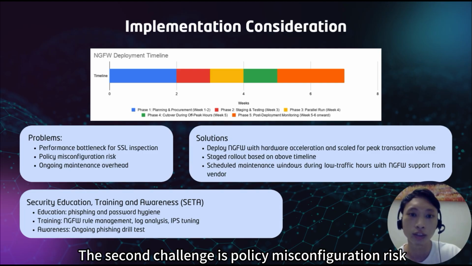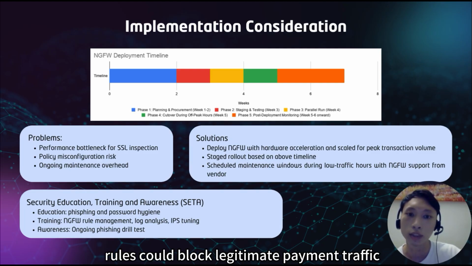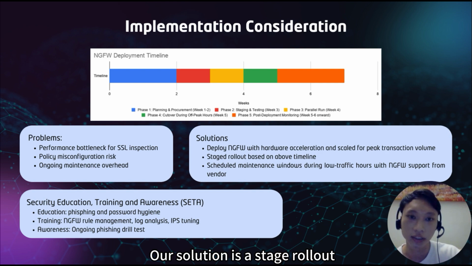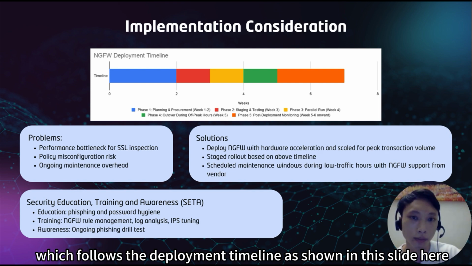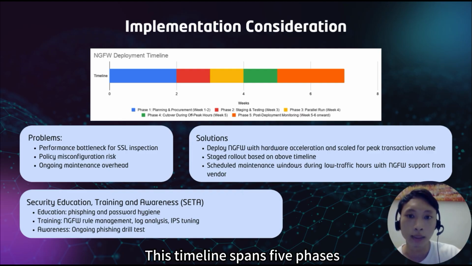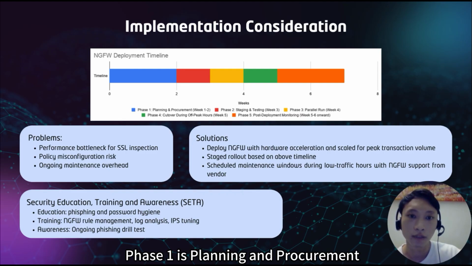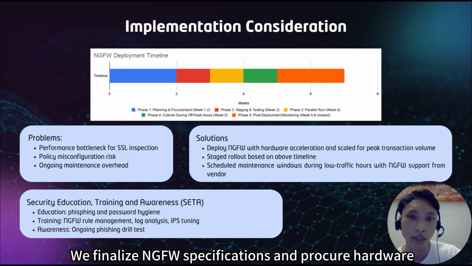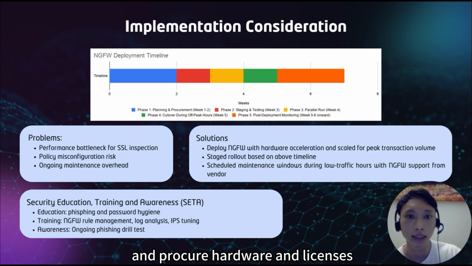The second challenge is policy misconfiguration risk. Overly strict rules could block legitimate payment traffic, while overly loose rules expose vulnerabilities. Our solution is a staged rollout which follows the deployment timeline as shown in this slide here. This timeline spans 5 phases. Phase 1 is planning and procurement. In weeks 1 to 2, we finalize NGFW specifications and procure hardware and licenses.